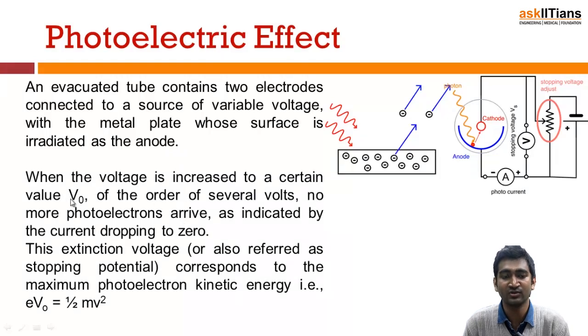And he found that there is something V0, okay? If you apply V0 to it, then your stopping potential will get to 0. That means now you will not be able to see the photoelectric effect. Now no more electrons are getting ejected, okay? And eV0 is equal to half mv square. That means there is no kinetic energy of electrons after that. That's why eV0 is equal to half mv square. Half mv square is what? It is the kinetic energy of the electrons.